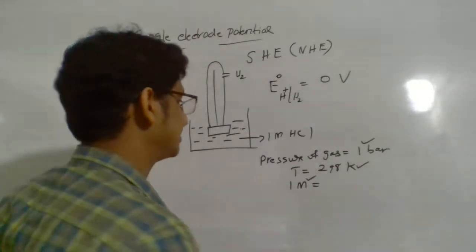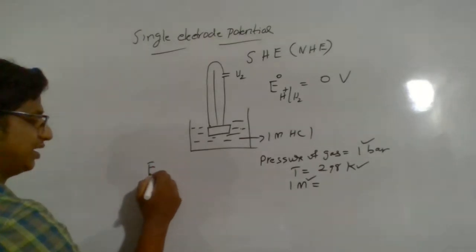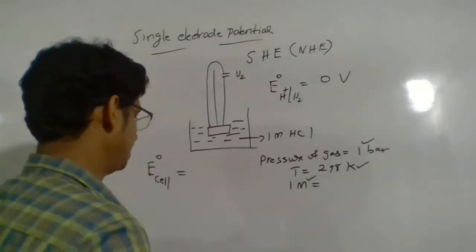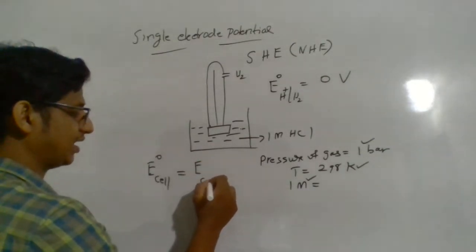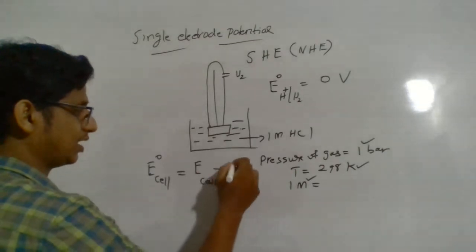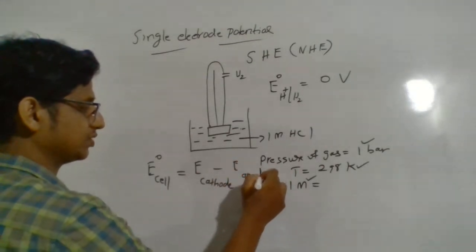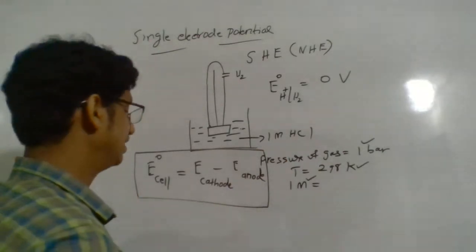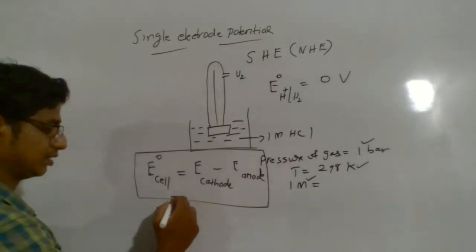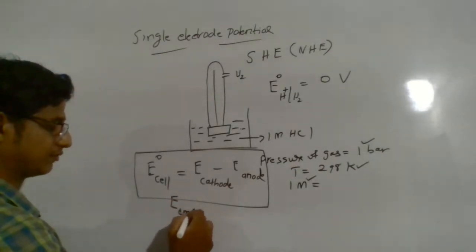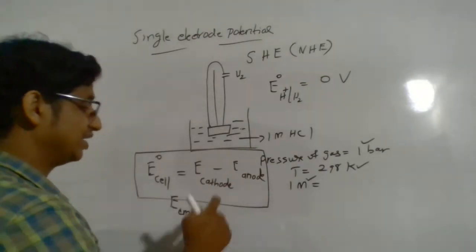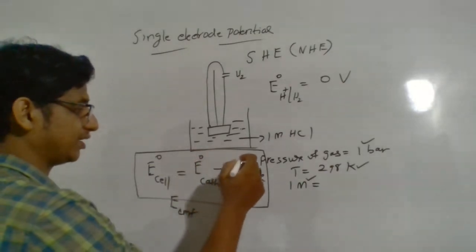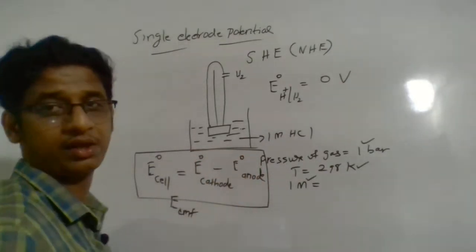Now we measure the cell potential as E cell. We can say E0 cell, where the 0 means standard condition. E0 cell we always measure as E cathode minus E anode. This is the equation to find the potential difference between the two electrodes. We call it the cell potential, or EMF of the cell, measured as E cathode minus E anode, that is the standard electrode potential of the cathode minus the standard electrode potential of the anode.